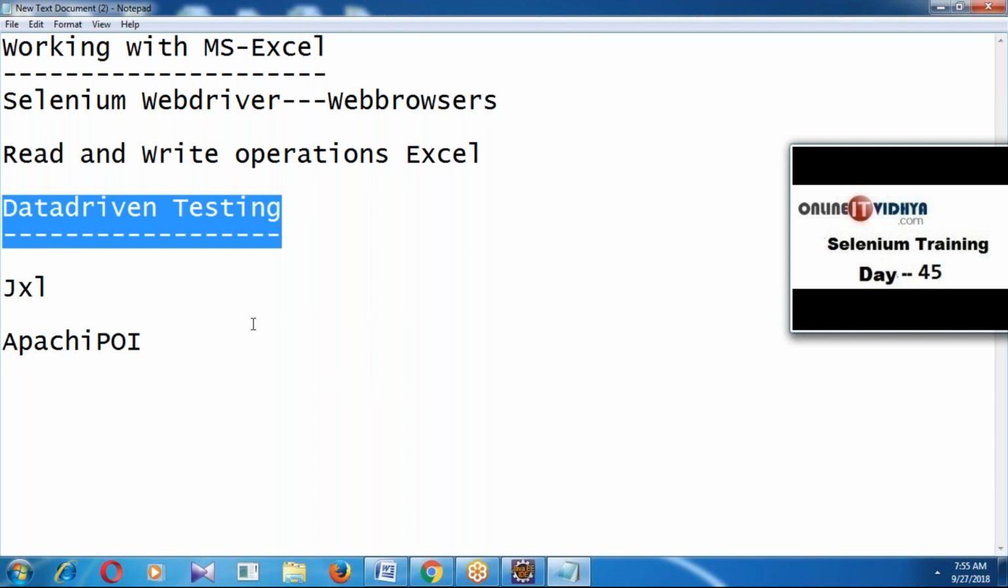No, Akanksha, database testing is not data driven. Database testing is different, data driven testing is different. Data driven testing means the application is checked by multiple inputs.